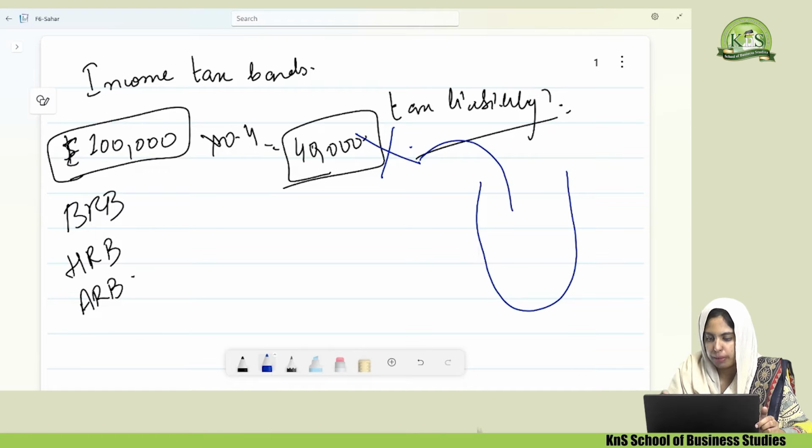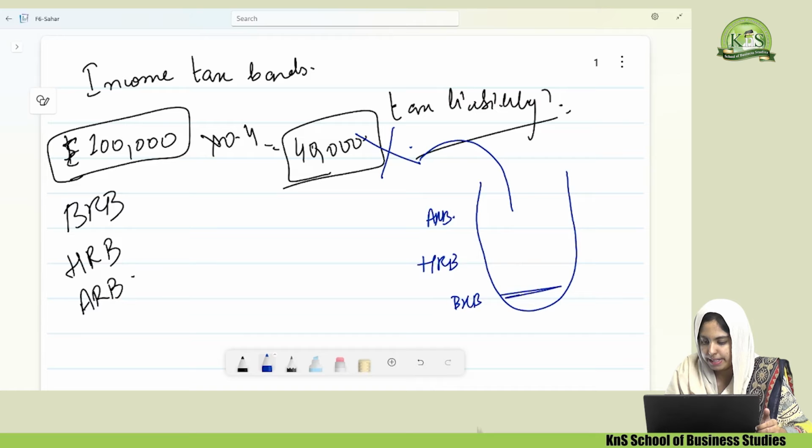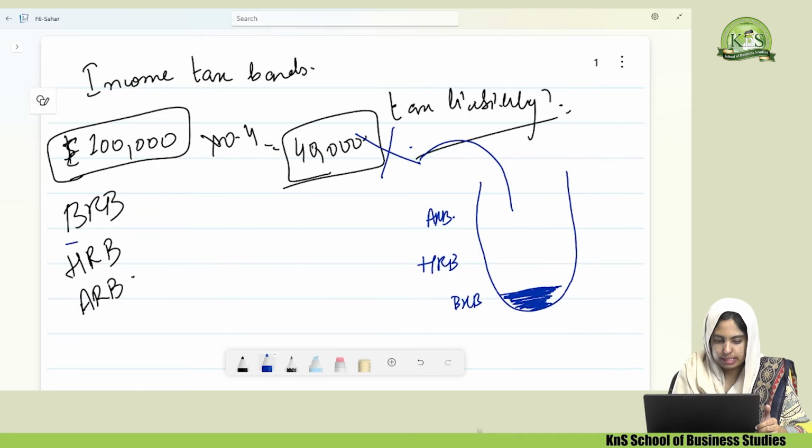If I drop water into this glass, where will the water go first? Obviously it will touch the bottom first. It means that first the basic rate band needs to be touched. We have to calculate tax on the BRB first.